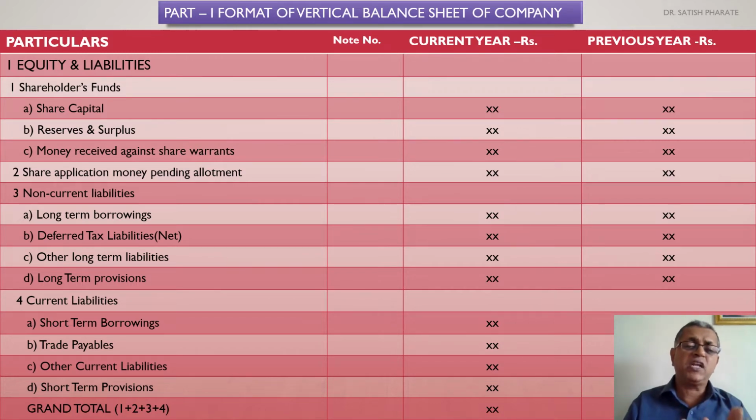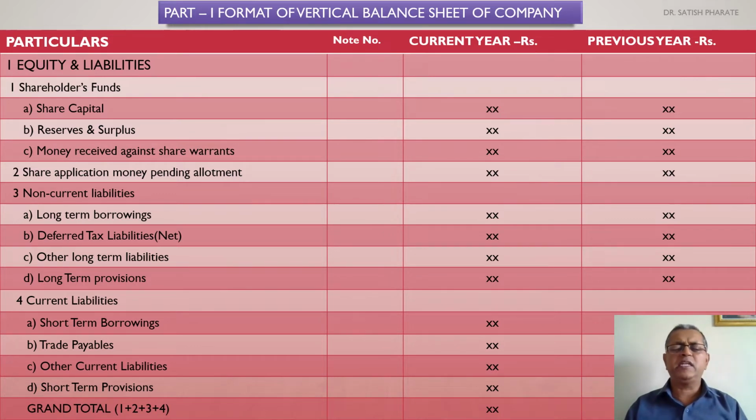That's why the share capital working note will give you the complete information regarding authorized capital, issued capital, subscribed capital, called up capital, calls in arrears, and paid up capital. Not only for equity share capital but also for preference share capital it will give the information. Now what is equity share capital? Equity share capital is also called ordinary share capital. What do you mean by ordinary share capital?